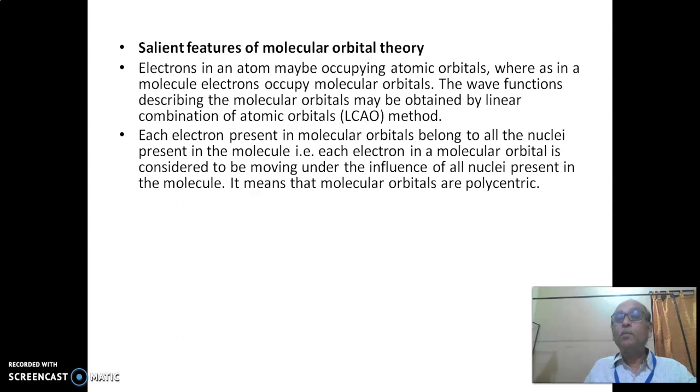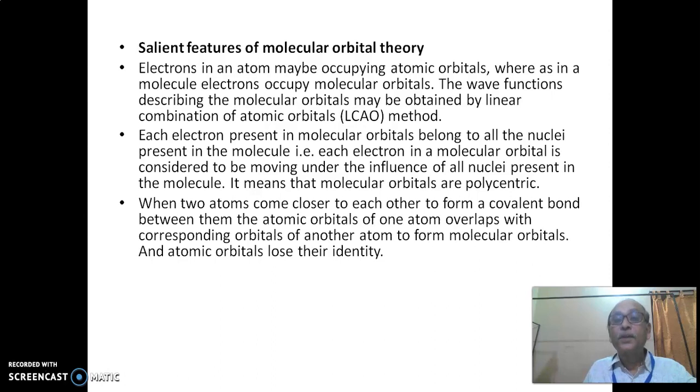Each electron present in a molecular orbital belongs to all the nuclei present in a molecule. That is, each electron in a molecular orbital is considered to be moving under the influence of all the nuclei present in the molecule. It means that the molecular orbitals are polycentric.